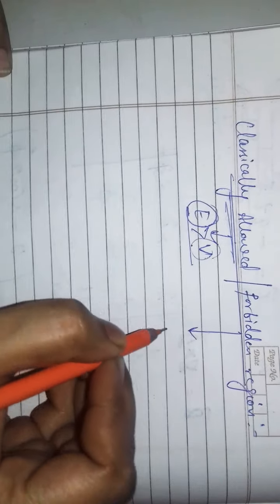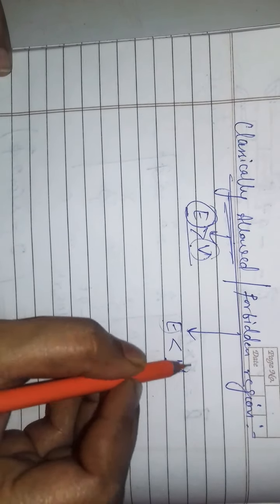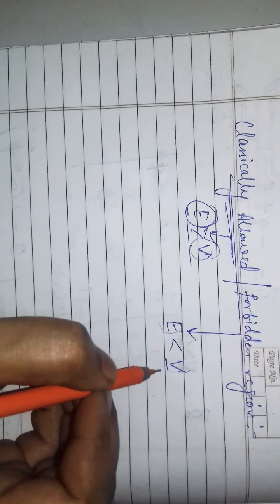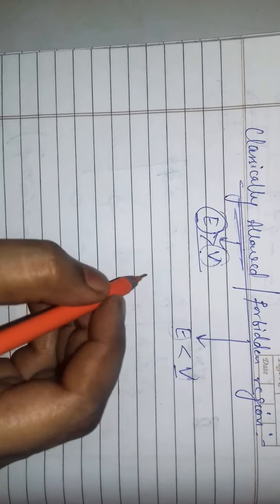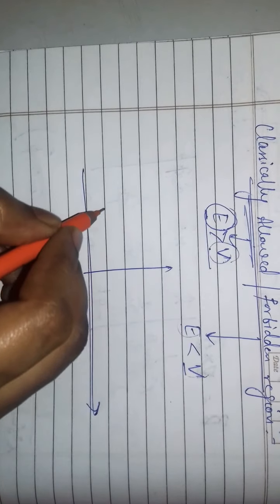And classically forbidden region means energy is lesser than potential. Your energy is not sufficient to cross that potential. So that is your classically forbidden region. Let me tell you by an example.